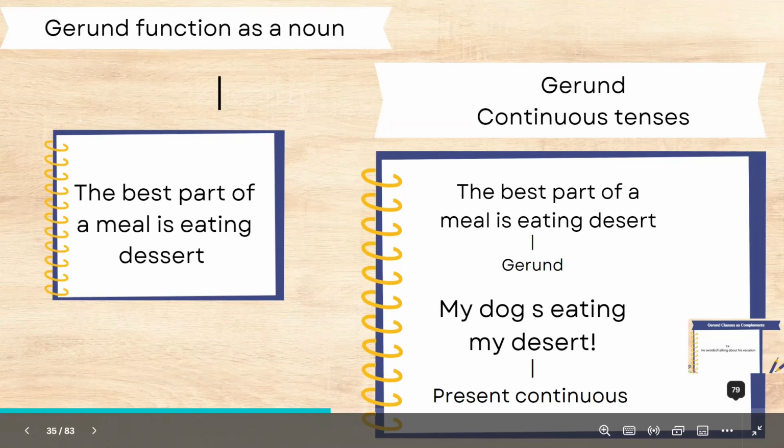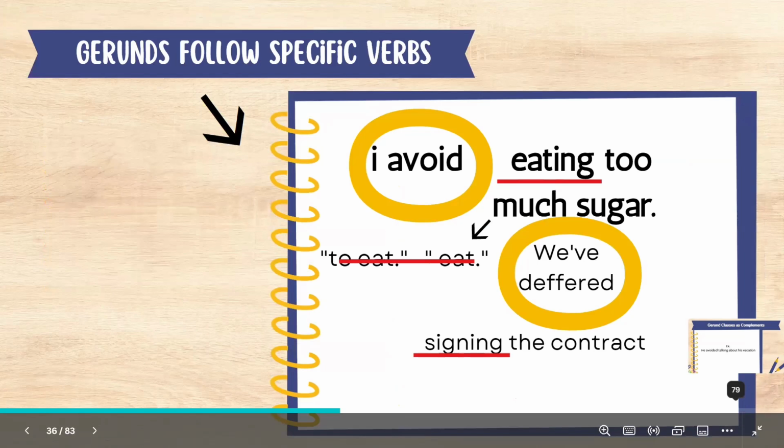Gerund follows specific verbs. For example, next page. Okay, for example, I avoid eating too much sugar. So "to eat" and "eat" do not use the gerund. After avoid, use a gerund. I avoid to eat, I avoid eat, these are wrong. So let's proceed to the next. We deferred signing the contract until our solicitor has taken a look at the contract. All these verbs are followed by a gerund because that's the grammatical rule. Next page po.